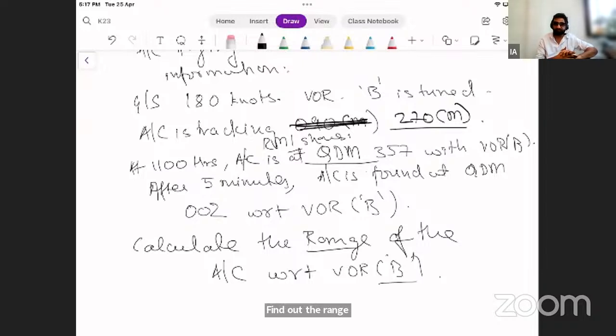Muskan, excellent. Range तो सही आ गई. Very good. Show me your exact diagram, Muskan.